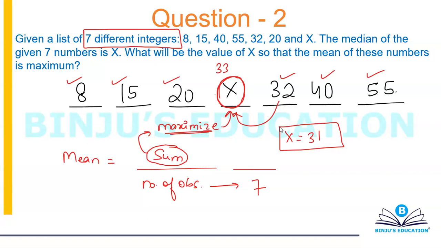Let me change this question for you. Instead of saying 7 different integers, I simply say given a list of 7 integers. If I remove the word different, what will be your answer? Let me know your answer in the comment box.